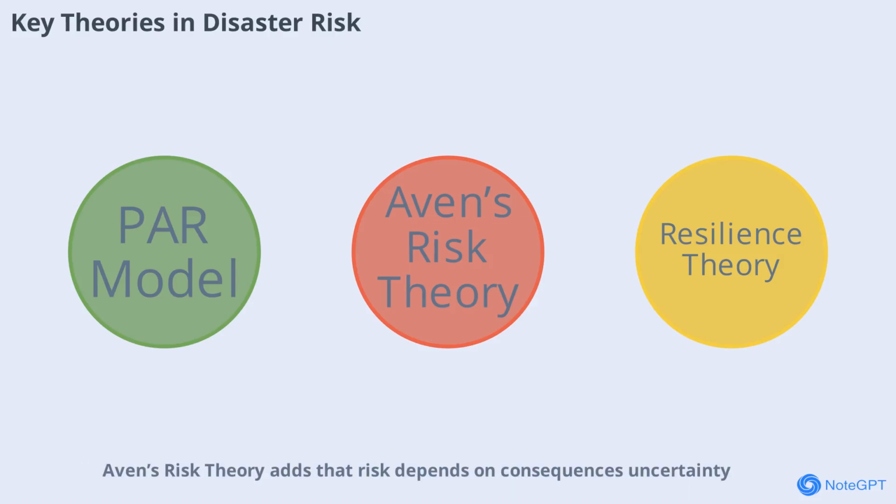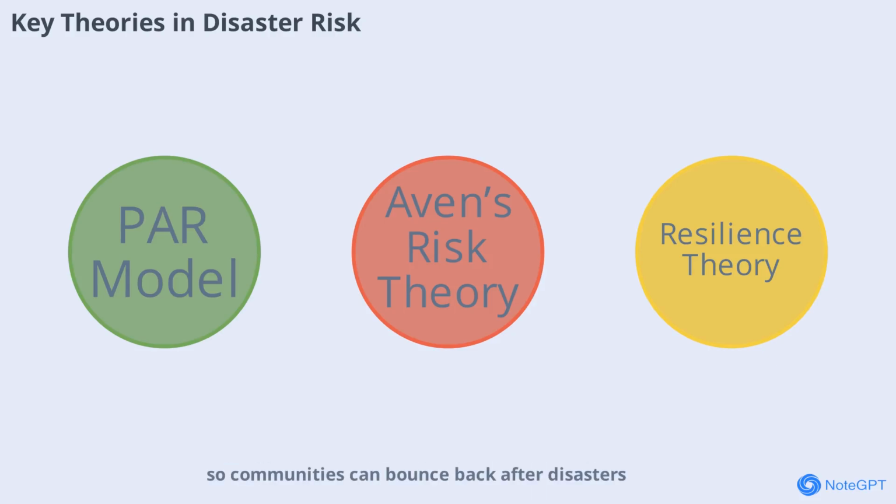Aven's risk theory adds that risk depends on consequences, uncertainty, and knowledge. The less we know, the higher the risk. Resilience theory focuses on how well a system, like a community or ecosystem, can absorb shocks and recover. In Nepal, building resilience means diversifying livelihoods and strengthening local capacity, so communities can bounce back after disaster.